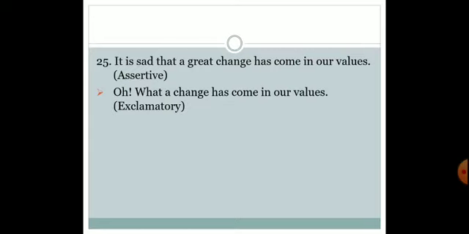Now you can see that we have used a over here. So step 3, that we are supposed to use what. And if we are putting sadness in words, then we'll start the sentence, oh, what a change has come in our values. So this is how you will be changing from assertive to exclamatory.